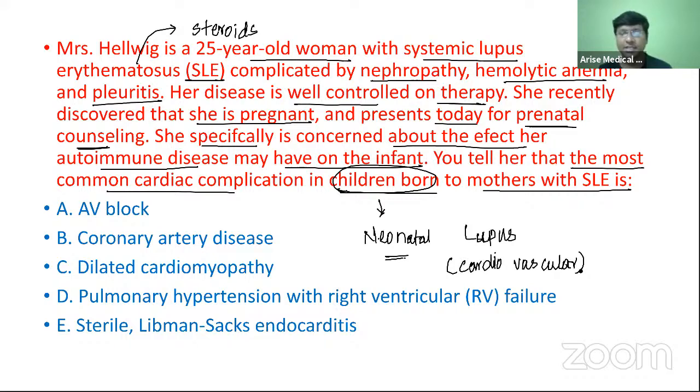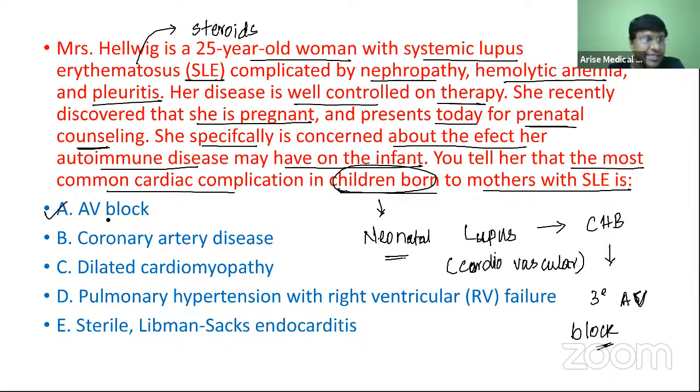So if you take the cardiovascular complication of neonatal lupus, that includes the complete heart block, that is third degree AV block. That is the expected complication you will see in case of neonatal lupus. So the answer is AV block in this patient.